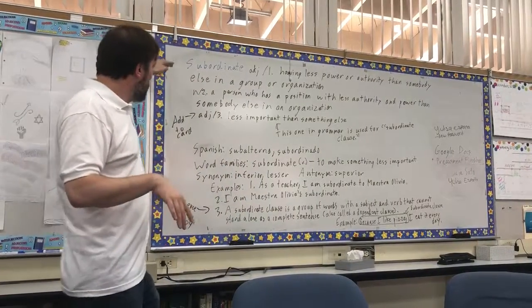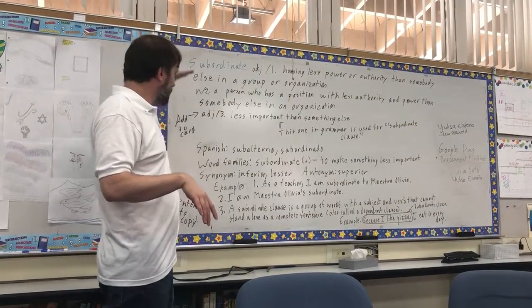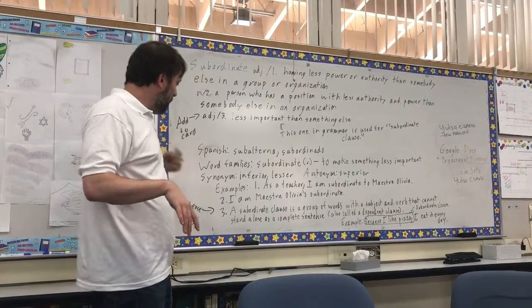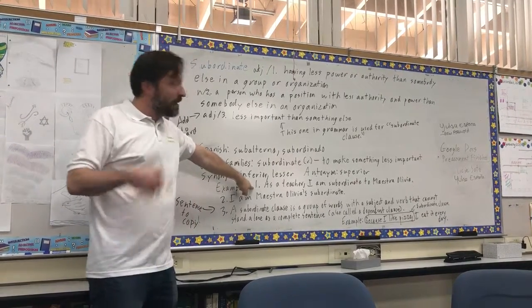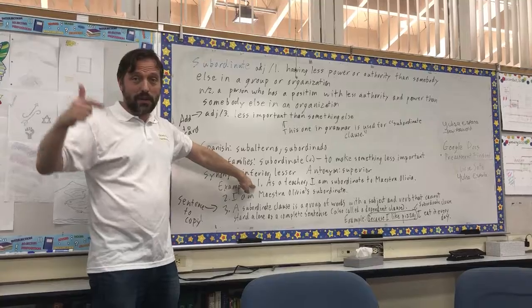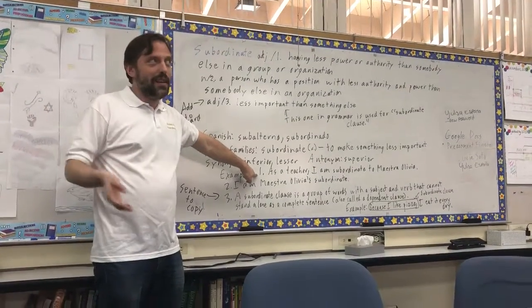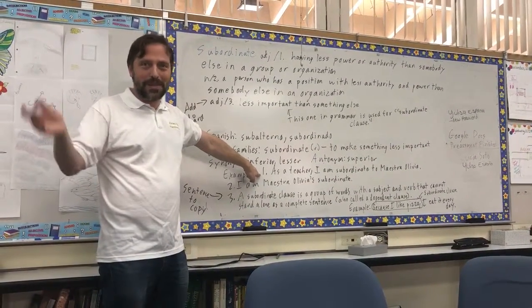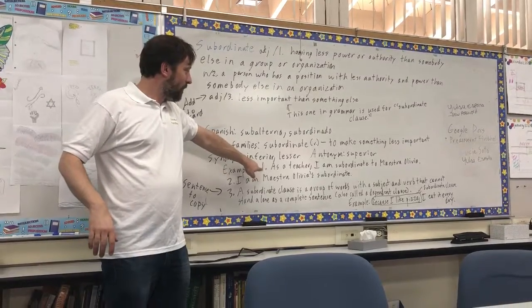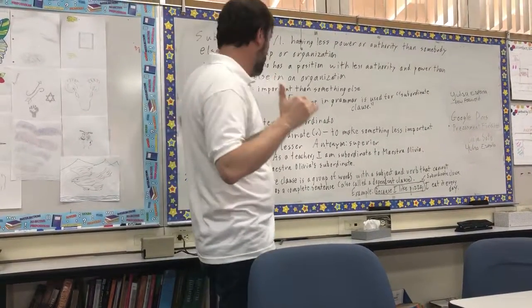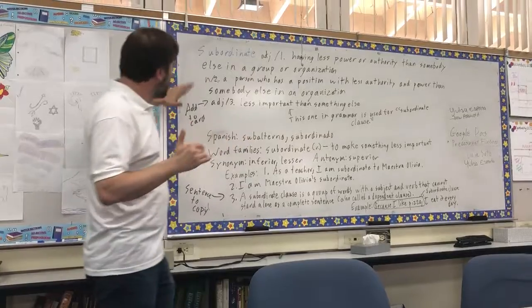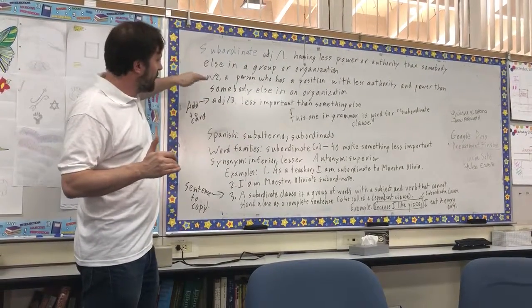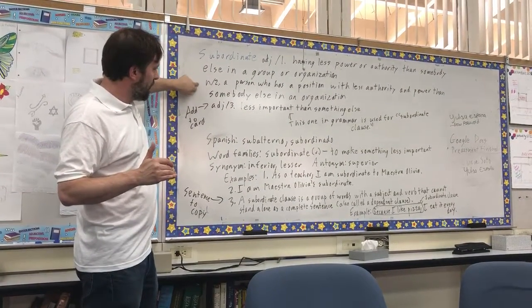In that situation, subordinate can describe a person who is at a lower level. For example, definition 1, as a teacher, I am subordinate to Maestra Olivia. So officially her title is not principal anymore, but she's my boss. So I'm below her, she's a higher level. I'm subordinate to her.